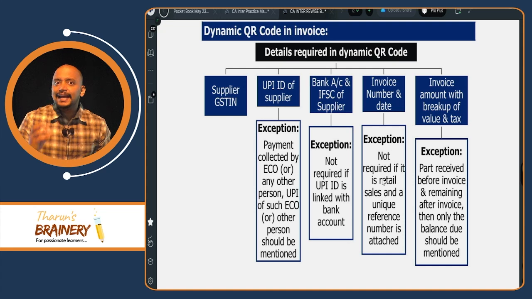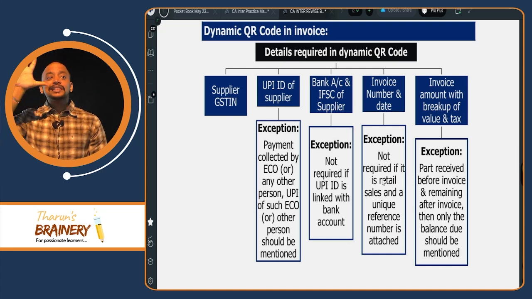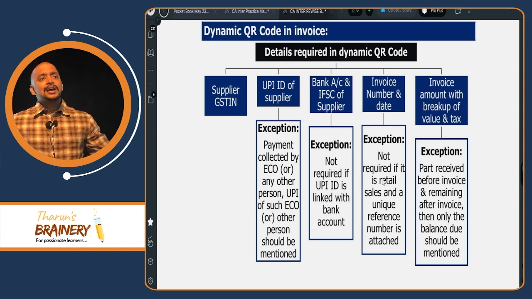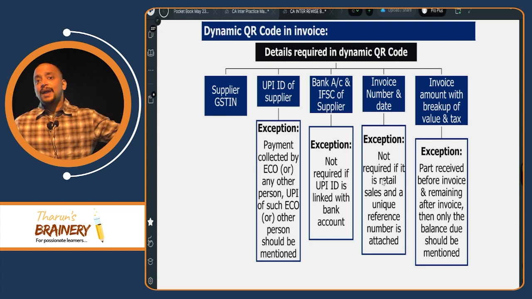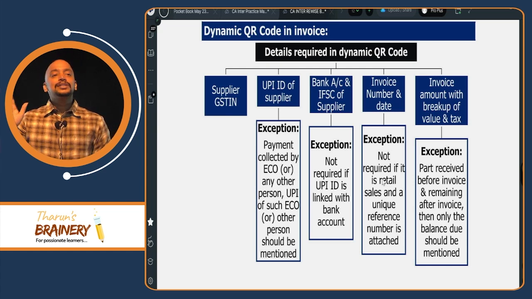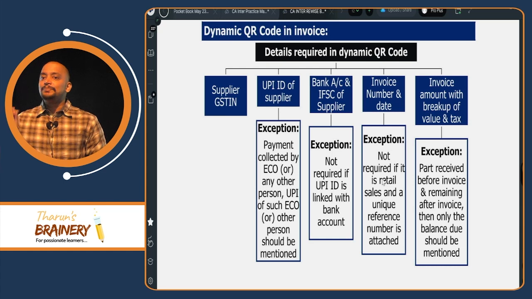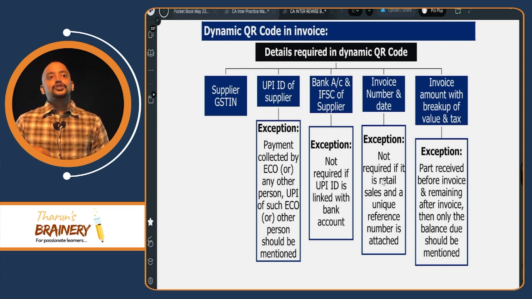But while generating a dynamic QR code, we need to enter 5 details. Mentioning these 5 details, we need to prepare a dynamic QR code. There are third-party applications, bank apps, and payment gateway apps. Even POS devices have a dynamic QR code facility. So this dynamic QR code should be generated by entering 5 details.